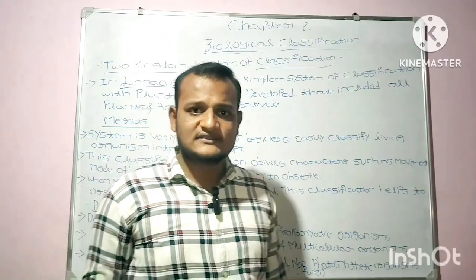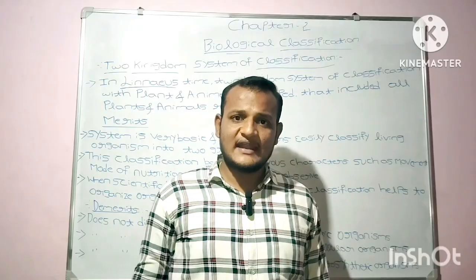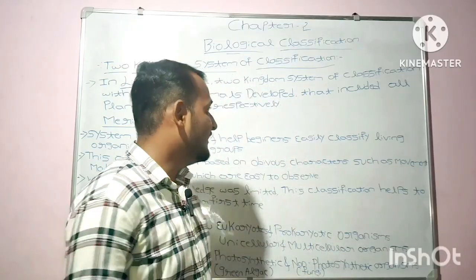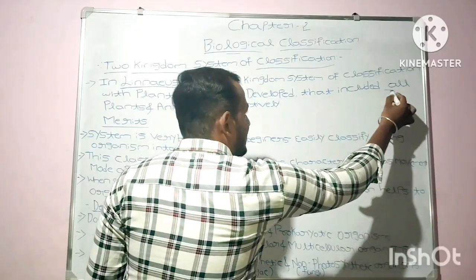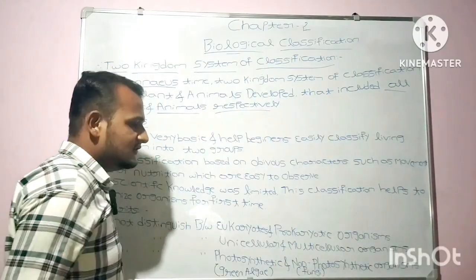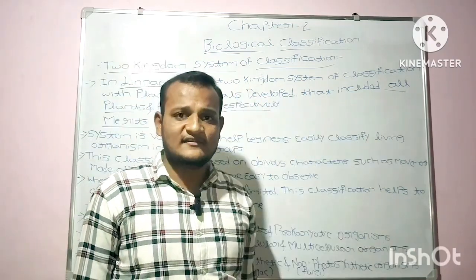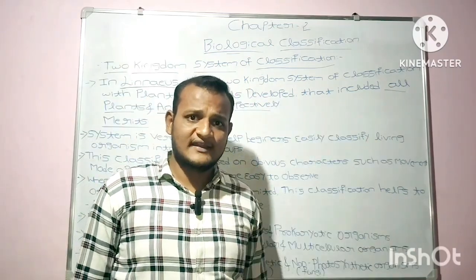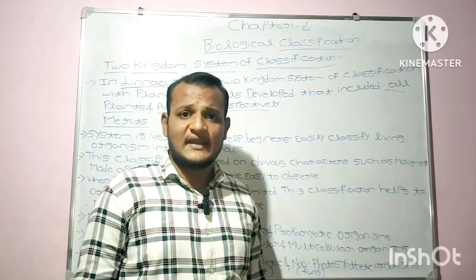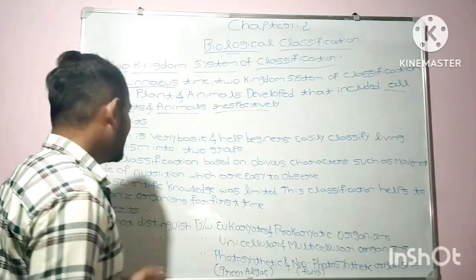At the time of Linnaeus, the two kingdom system of classification, including plants and animals, was developed, and that classification included all the plants and animals respectively. So now let's discuss the